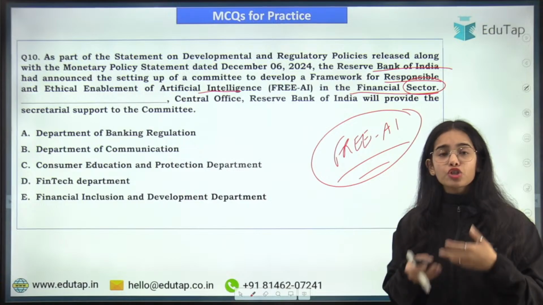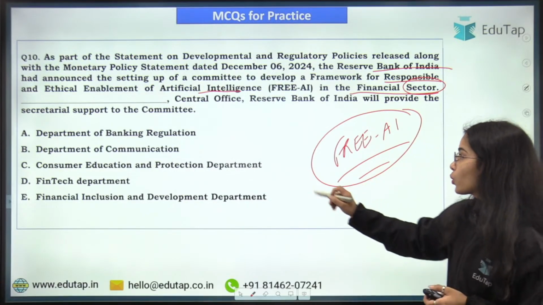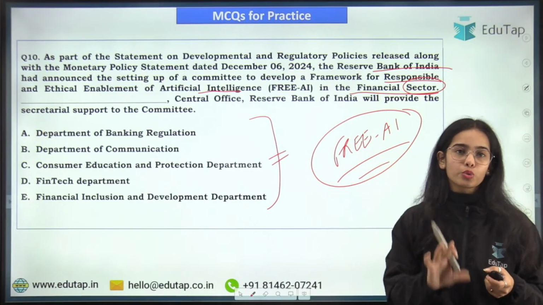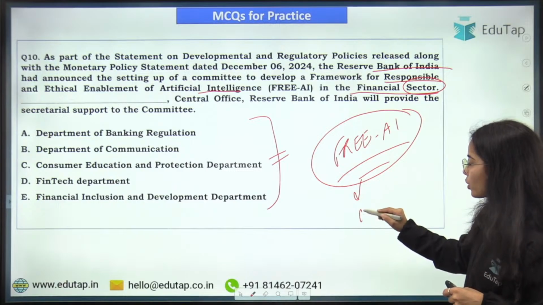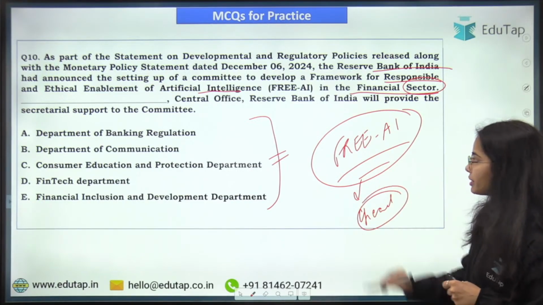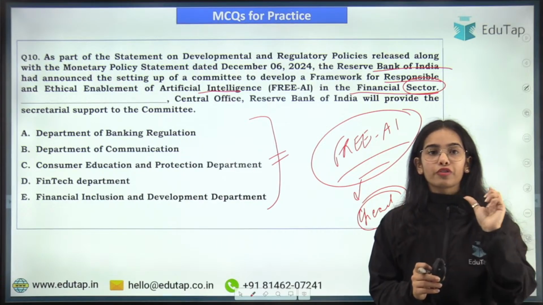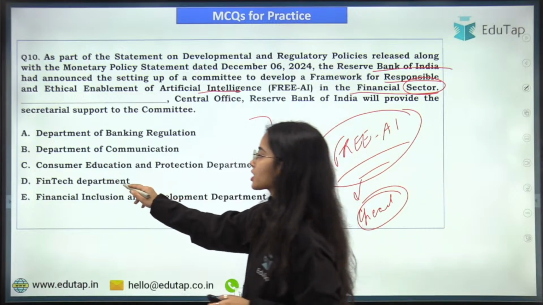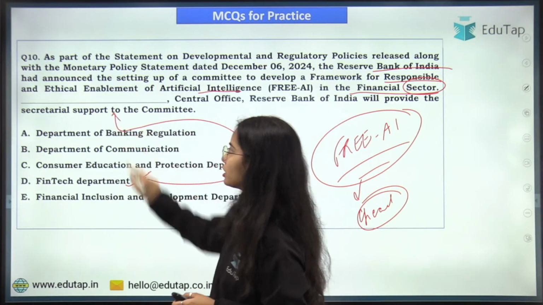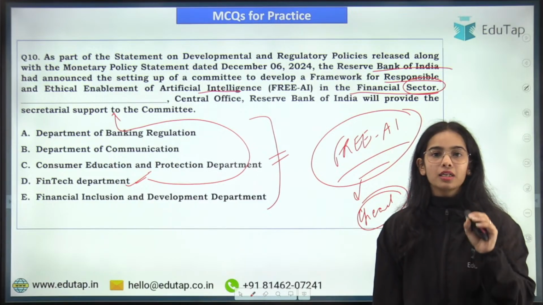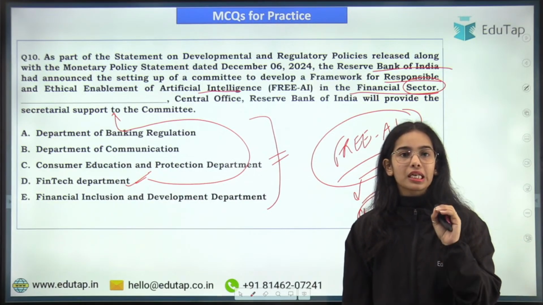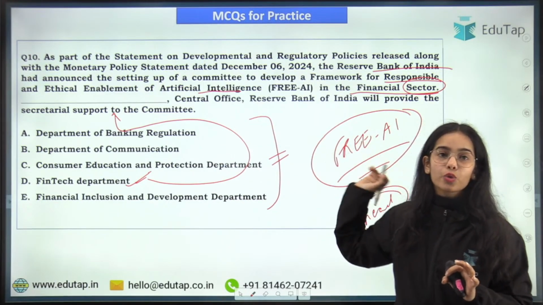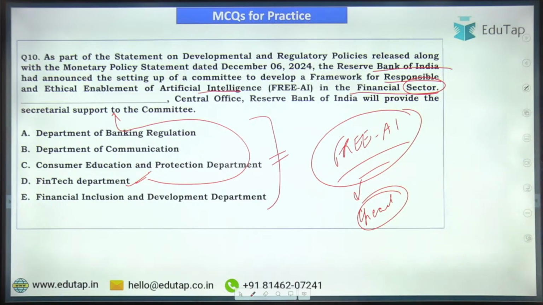Now, which of the following departments is going to be providing the secretarial support to the committee, and who is the head of the committee? For the FREE-AI, who is the head of the committee, that also you have to tell me. And it is the fintech department that is providing the secretarial support to the committee. And who is the head of this committee? Try to answer.